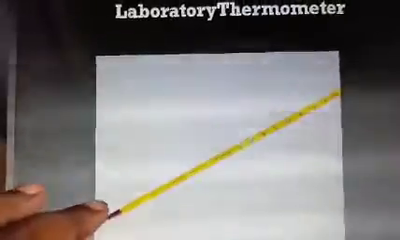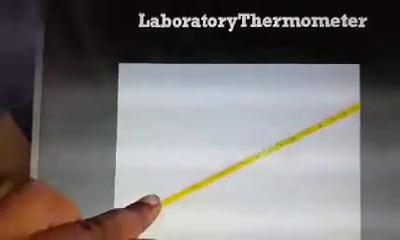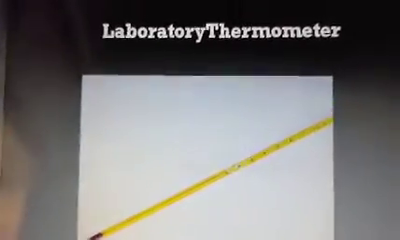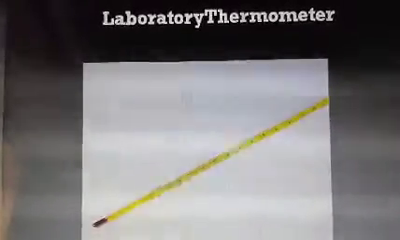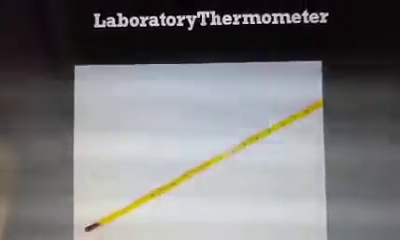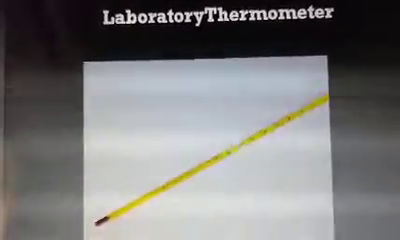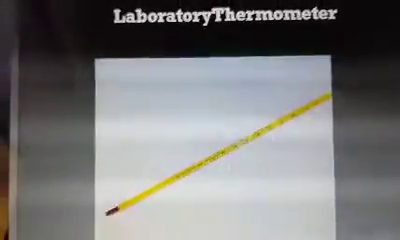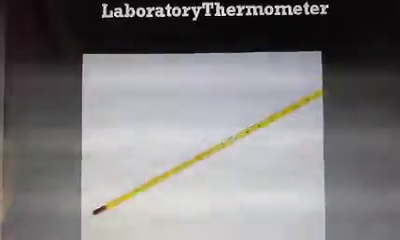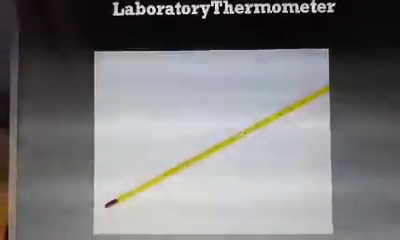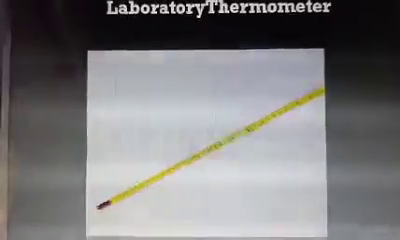In the diagram you can see the laboratory thermometer. There is a red mark, which is the mercury tube, and the mercury present in it expands when you touch a hot object. There are marks from minus 10 degrees centigrade to 110 degrees centigrade. That means the laboratory thermometer can measure temperature from minus 10 to 110 degrees centigrade, so its lowest reading is minus 10 and its highest is 110 degrees centigrade.